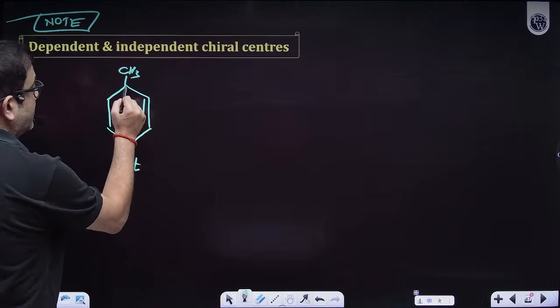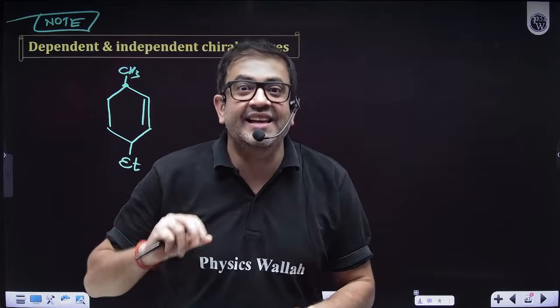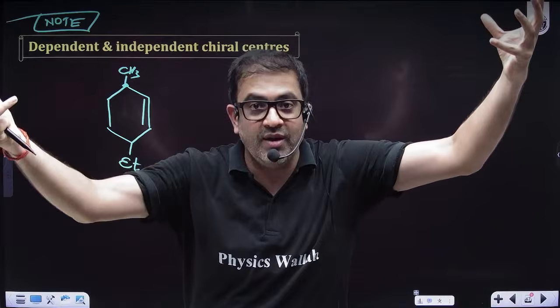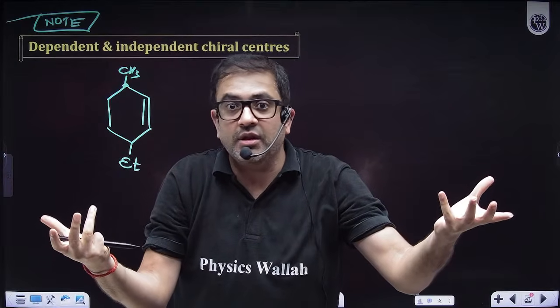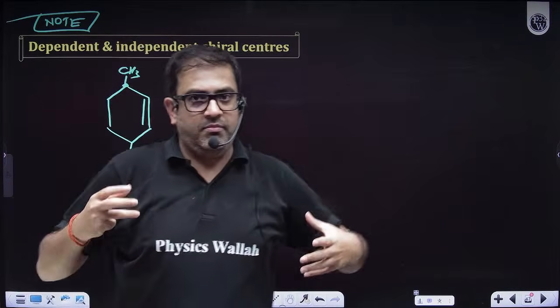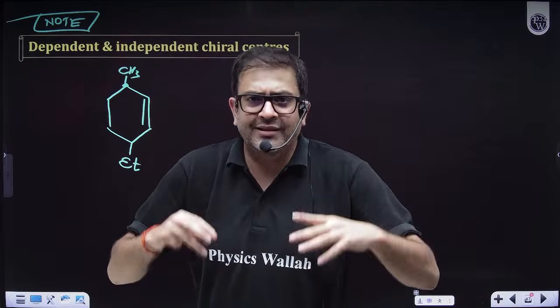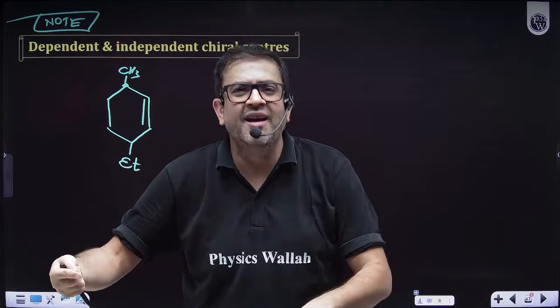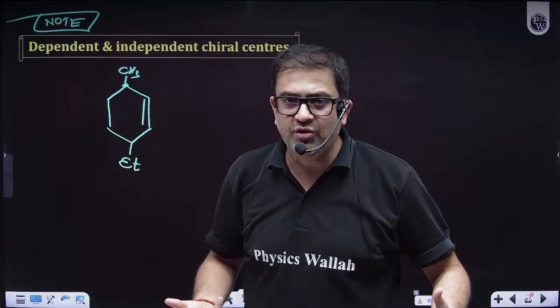So how many stereoisomers can I form? Sir, think technically, RS means one is up, one is down. So if I'm thinking optical isomerism, geometrically also they will change, and hence they are rotating light. So just think geometrically, or rather just write RS. But obviously sir, up and down we can just do by permutation combination easily.